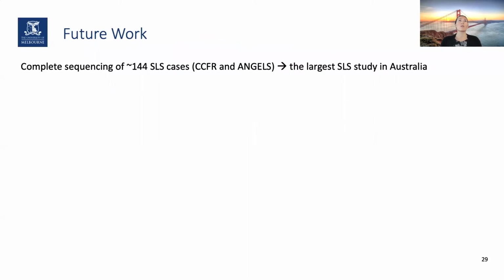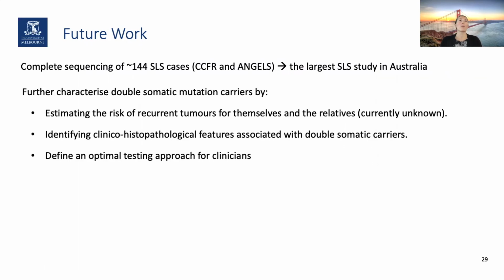But what still needs to be done is to complete the sequencing of roughly 144 SLS cases derived from the CCFR and ANGEL study to develop the largest SLS study in Australia. We further want to characterize the genetic mutation carriers for estimating the risk for probands and relatives to develop cancer, which is still unknown. We want to identify the clinical histopathological features associated with the double somatic carriers. And we want to define an optimal testing approach for clinicians, which they can then maybe use in routine clinical